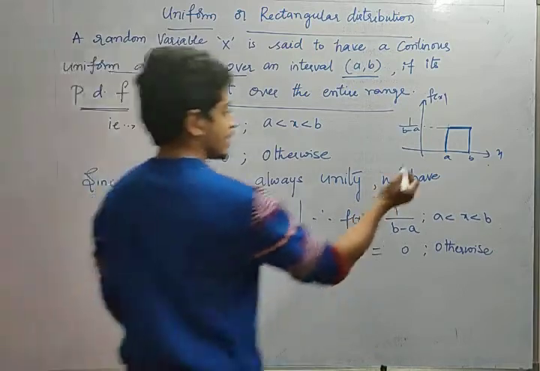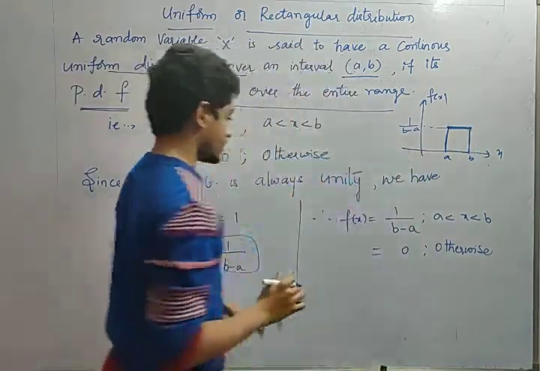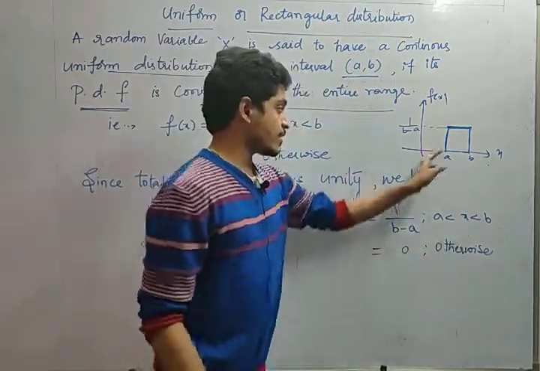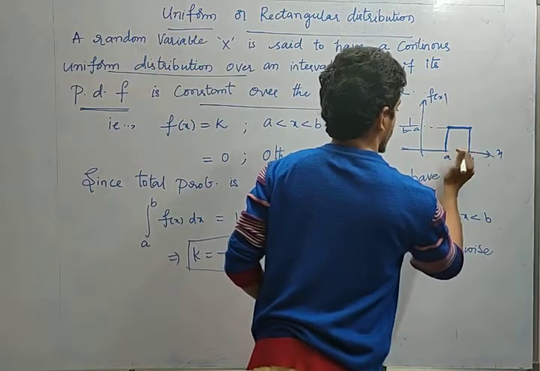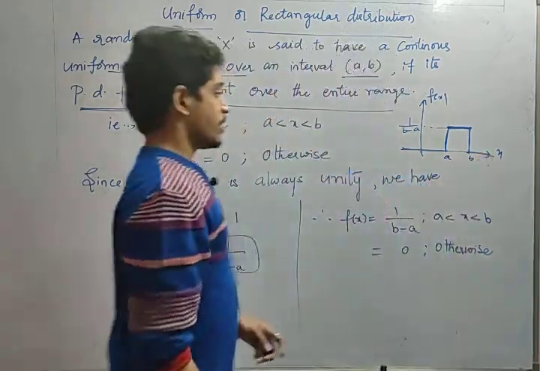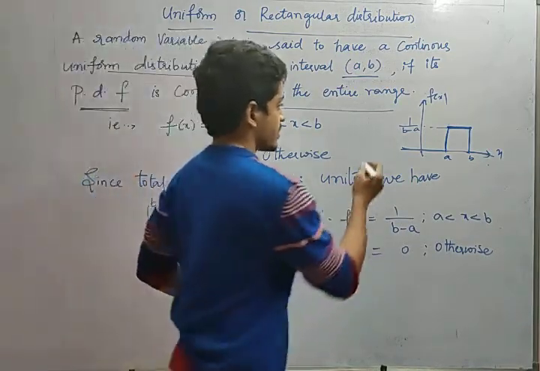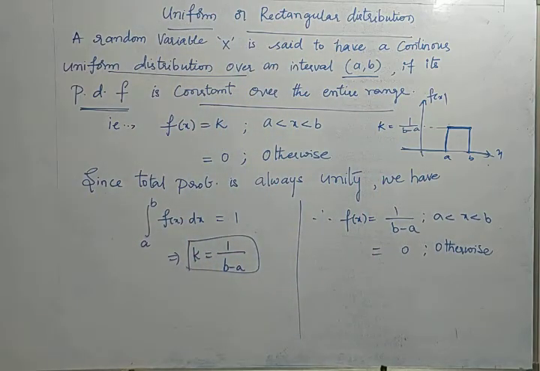Uniform in the sense the value is not changing in the entire range. This value is constant, 1 by b minus a. So f of x is 1 by b minus a for a less than x less than b and 0 otherwise. 0 in the sense the remaining part is 0. So in that way he is telling us. Fine. So always remember the k value is nothing but 1 by b minus a. This value is nothing but k. Got it? This is what rectangular or uniform distribution is.